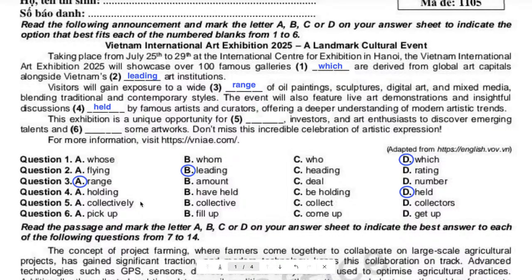My God. And Hương, B, what is that? Yes, that is an adjective. And C, Nhi, collect, what is that? Verb. And D, Quỳnh Hương? Yeah, collectors, that's a noun. And we are looking for a noun, right? This is very easy. This one is super easy, guys. We need a noun, and that is the noun. Simple, right?